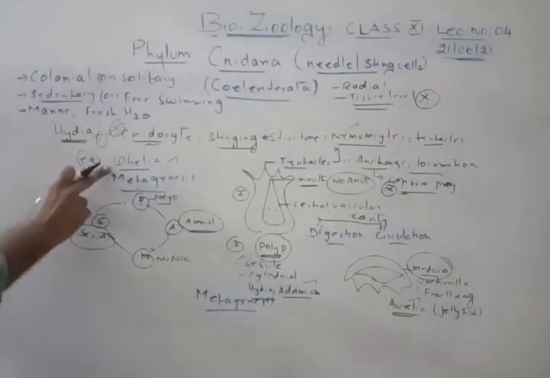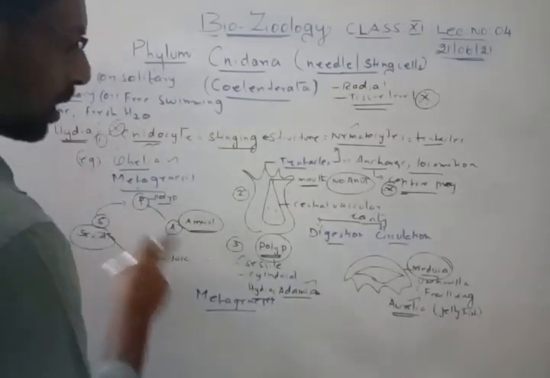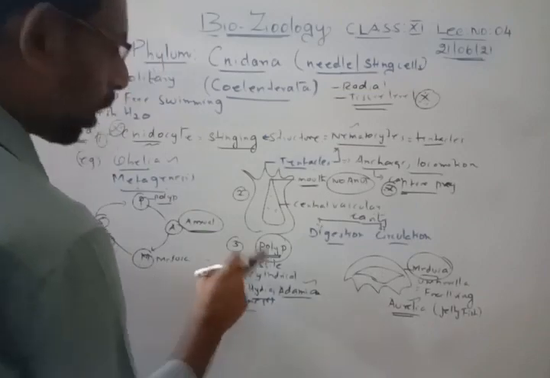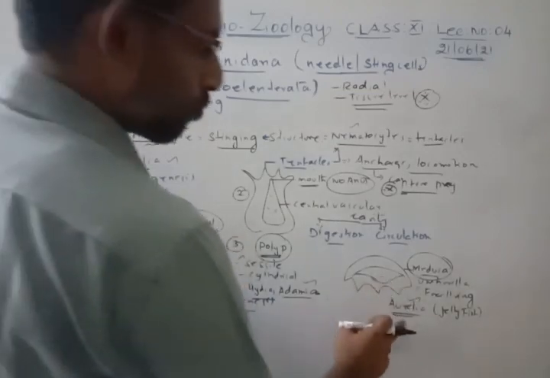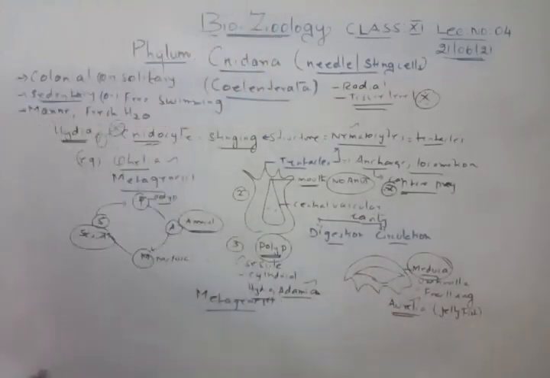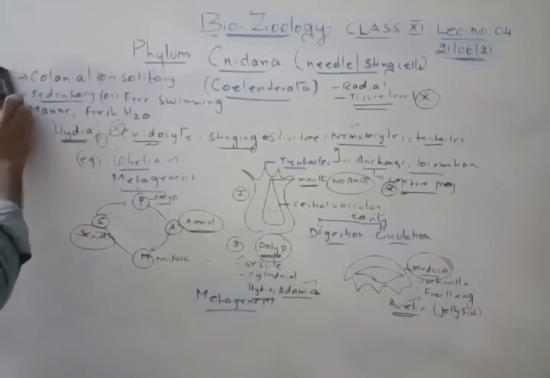So Obelia will have metagenesis. Hydra and Adamsia will have polyps, and Aurelia, the jellyfish, is for medusa. These are all very important distinct features of this particular animal. I hope you understand these distinct features. If you are okay with this, then we will go for another statement which I will give now.